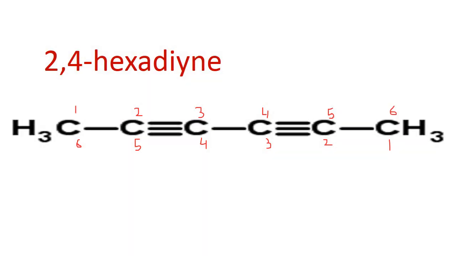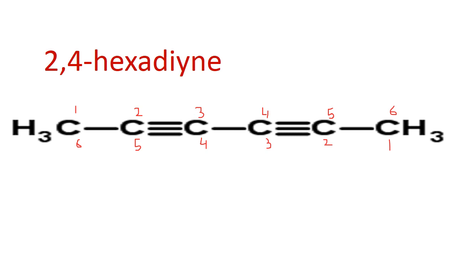Again, select the longest carbon chain. The longest carbon chain is made up of 6 carbon atoms. So it is hexa. But when I think about bonds, there is a triple bond between carbon atoms, and there are 2 triple bonds present. So for triple bond, I use the word "yne", and having 2 triple bonds, it's going to be named as diyne. So the parent name of the chain will be hexadiyne.